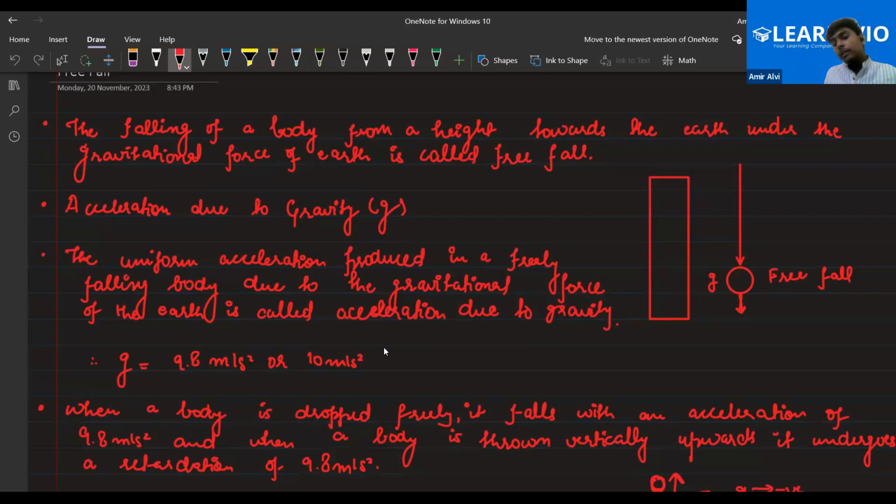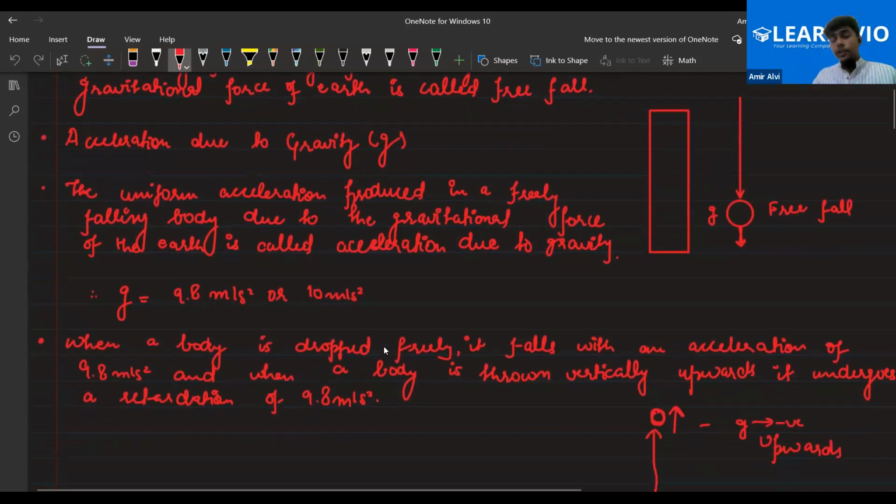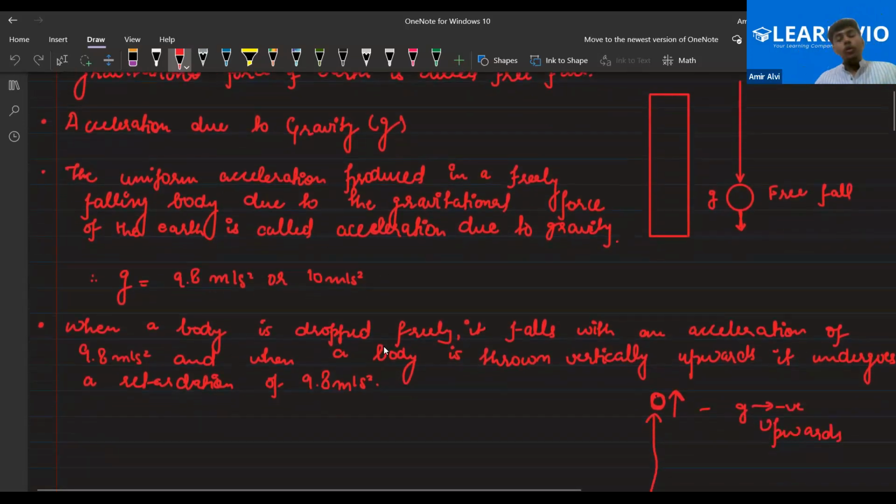So as you can see, the value of acceleration due to gravity changes depending on the situation and the height. Basically there are two values given, that is 9.8 or 10 meter per second square. This is an acceleration, so the units will be the same, right? So that is the acceleration due to gravity. Clear?